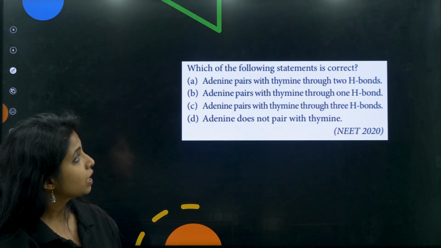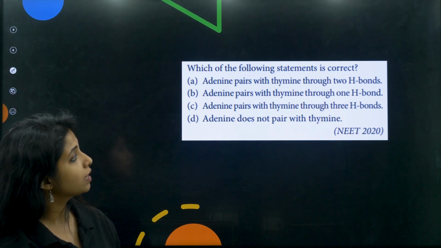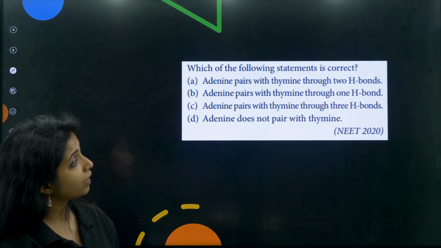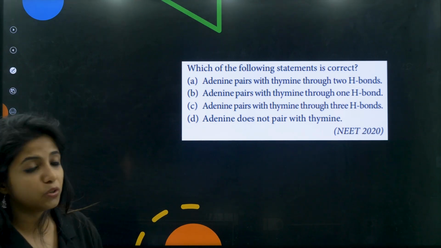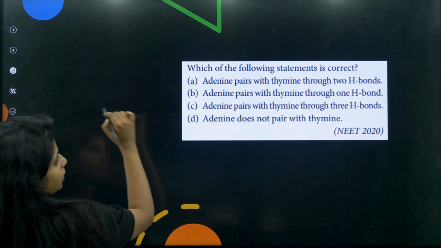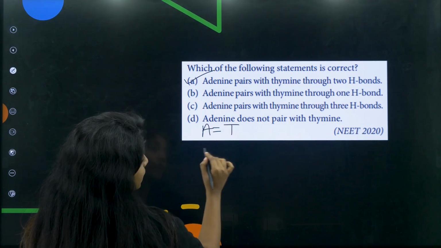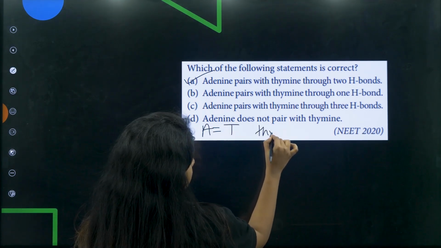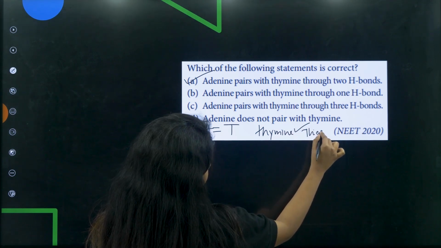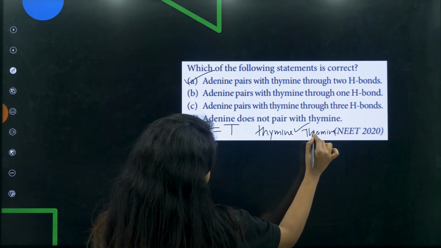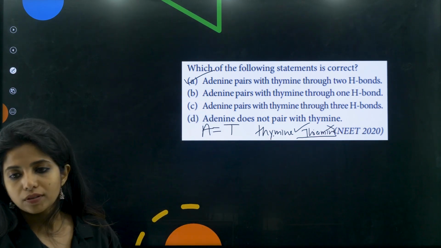Okay, one more. Which of the following statements is correct? Adenine pairs with thymine through 2 H bonds. Adenine pairs with thymine through 1 H bond. Adenine pairs with thymine through 3 H bonds. Adenine does not pair with thymine. No, children. Adenine pairs with thymine through 2 H bonds. Please remember, it's thymine and not thiamine. This is different. This is a vitamin. Okay. And they had 2 bonds.